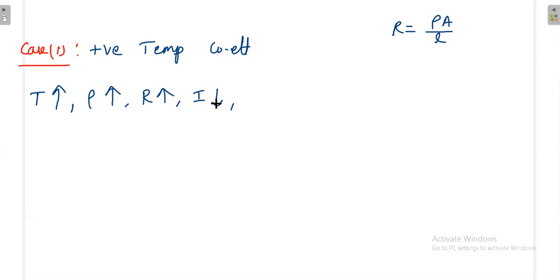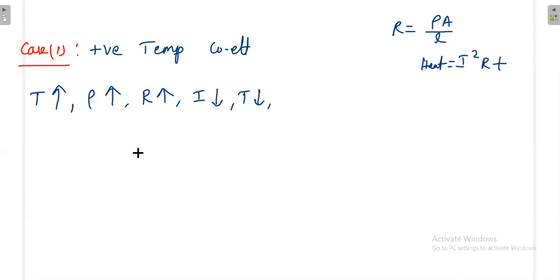You know one thing, in any circuit, if the current decreases, the heat developed by the current also decreases, then that will reduce the temperature. Because heat energy is I squared R T. Once your current decreases, then heat energy decreases, then that will reduce the surrounding temperature.